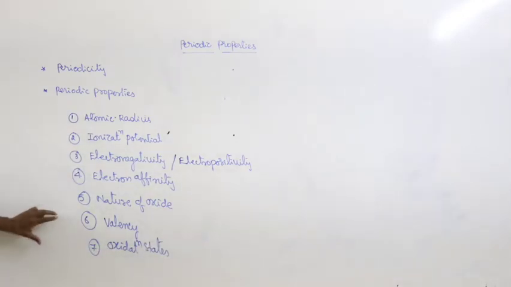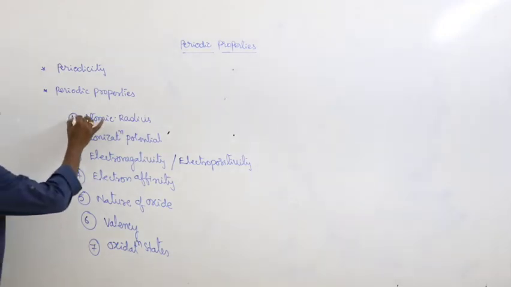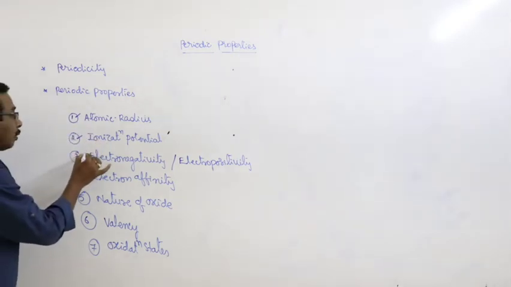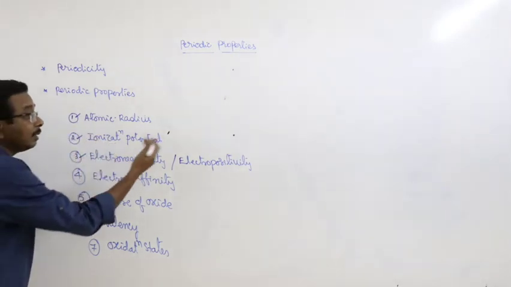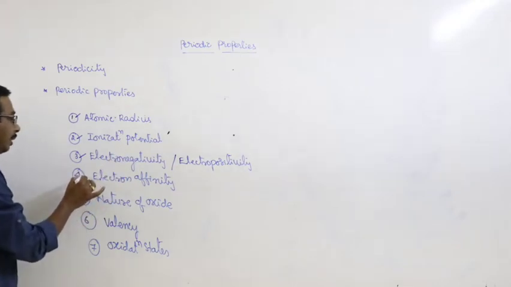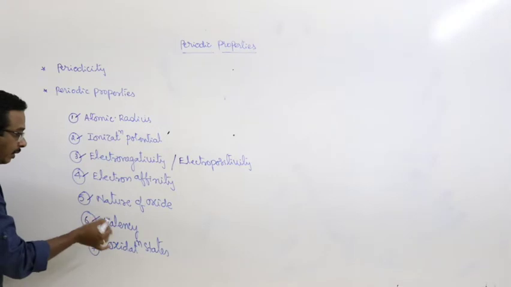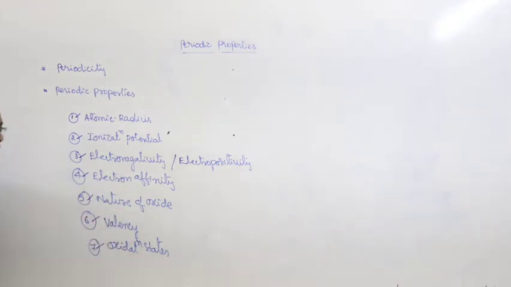These are all the periodic properties: atomic radius, ionization potential, electronegativity, electropositivity, electron affinity, nature of oxides, valency, and oxidation states.